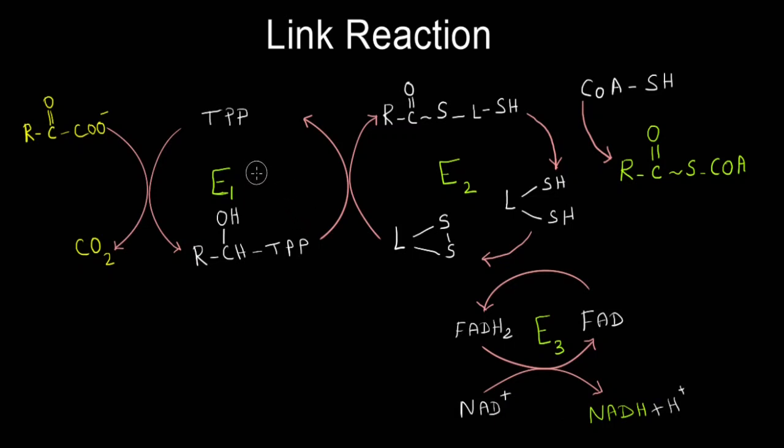E1 is pyruvate dehydrogenase and TPP is thiamine pyrophosphate, which is coenzyme of E1. E2 is dihydrolipoyl transacetylase. It has two coenzymes. One is lipoamide and the other one is coenzyme A. E3 is dihydrolipoyl dehydrogenase. It has two coenzymes. One is FAD and the other one is NAD+.